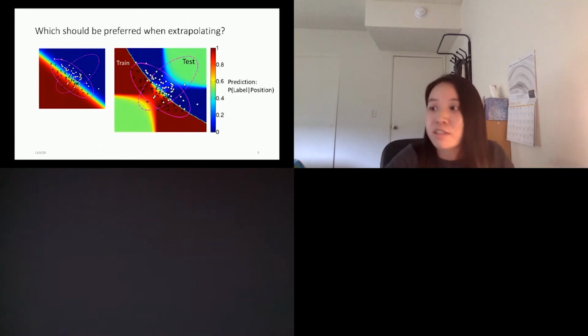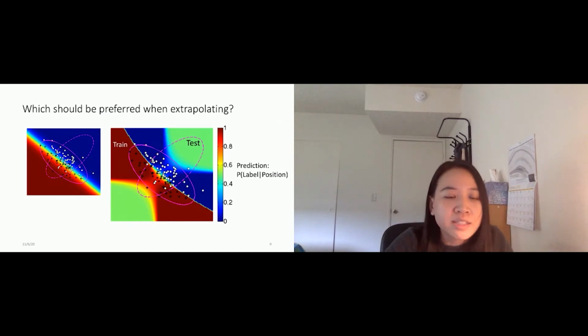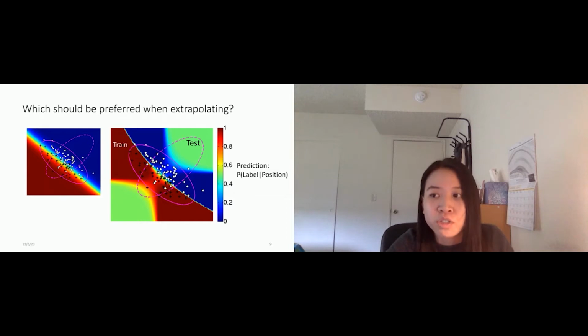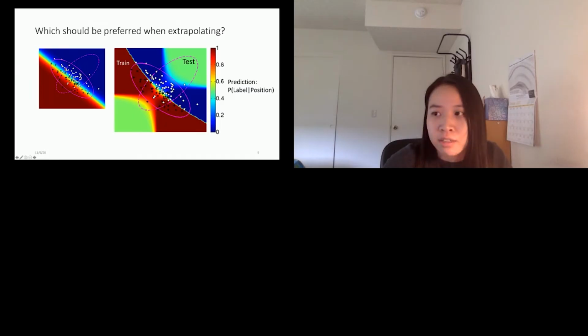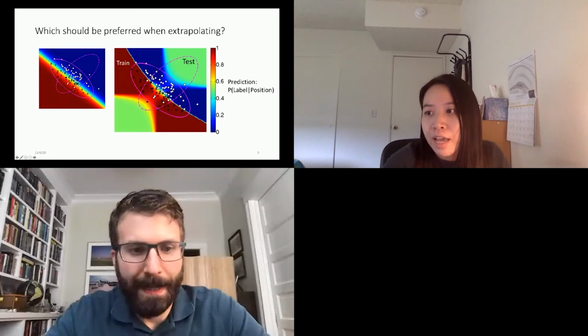So there are two choices we are presenting here. One is the left-hand side. Let's imagine there's a classification problem. We have some plus signs and circles in a 2D domain. There's training data that's shown in the plot, and let's say it's a kind of Gaussian distribution at a right tilted angle. And then the testing data is this right tilted Gaussian distribution, where you do not really see the testing examples here, but only see the space.